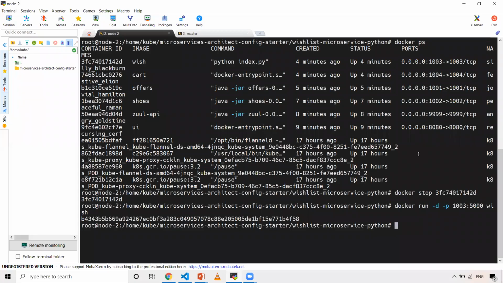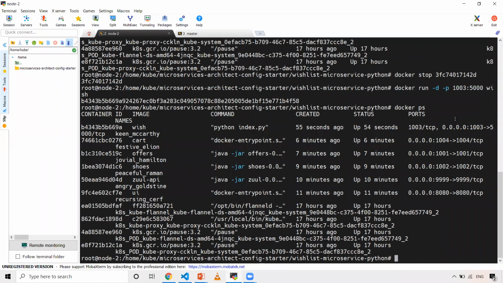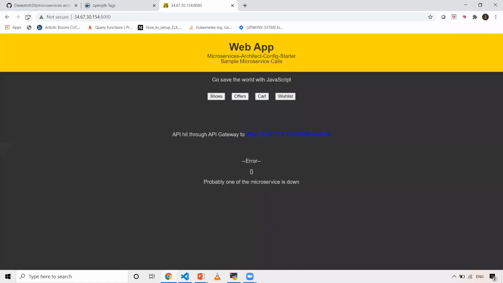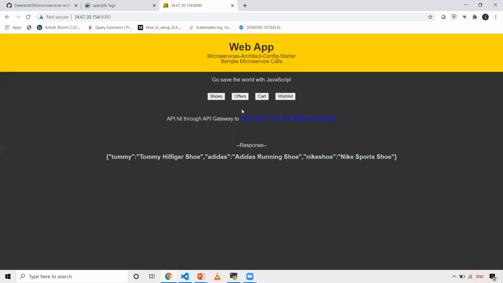So now I've created the new container. Let me do docker ps, yes, it is up and running. Now let's go to the UI and refresh it. Now it has to work. Shoes is up and running. Offers, you can see the output is different, and the cart.